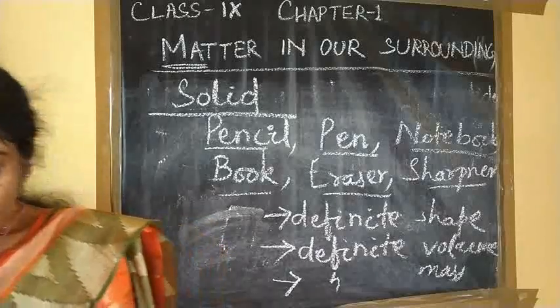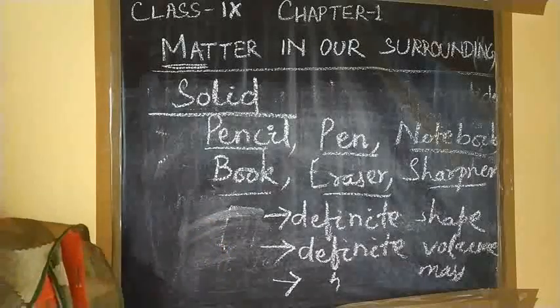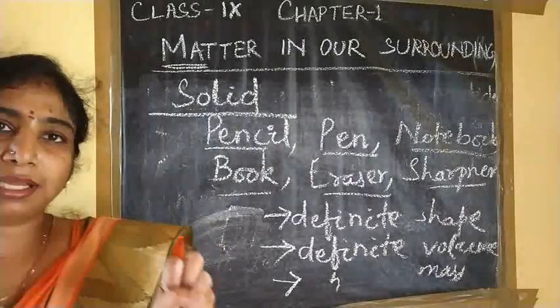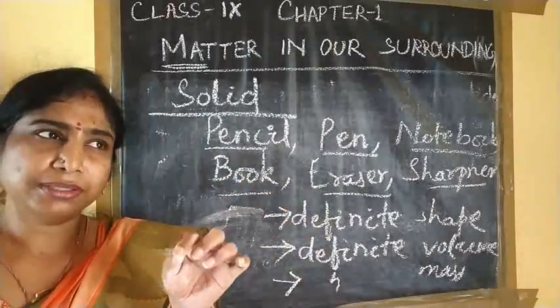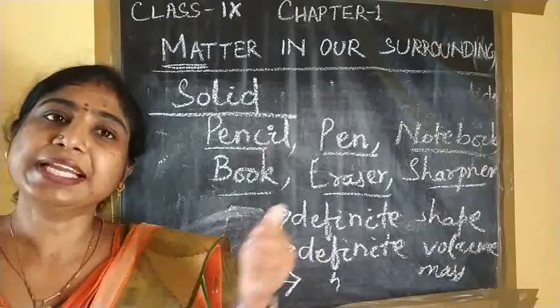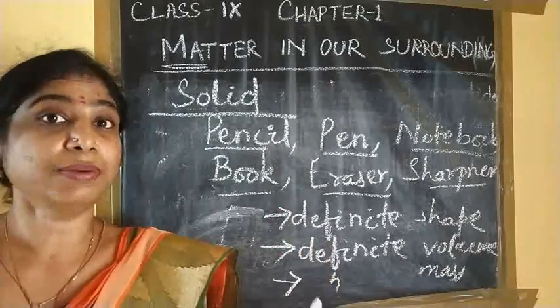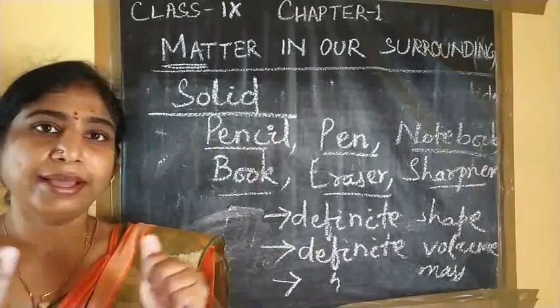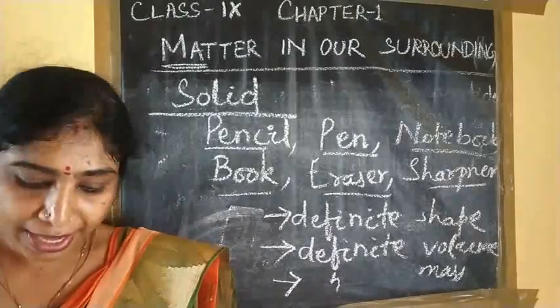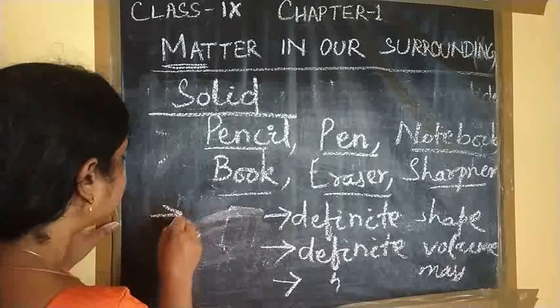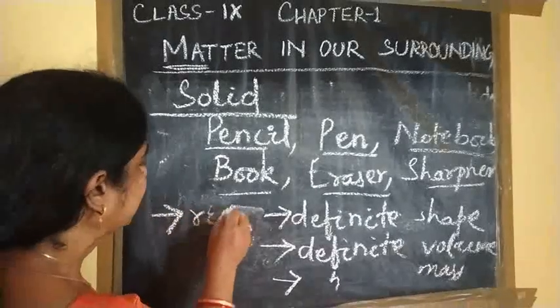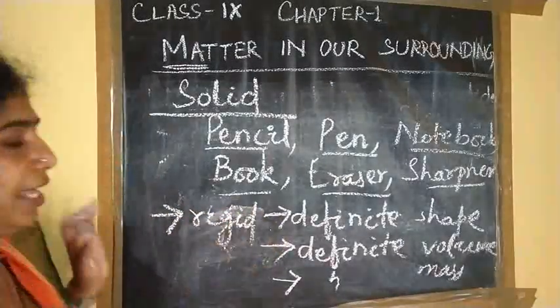So, these solid substances, can they be pressed? Can they be compressed? To some extent they can bend. They can stretch by adding external forces, but normally they are not stretched, not bent, not compressed. So another thing is that solid substances are rigid.